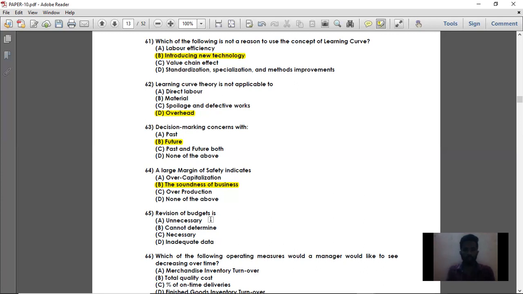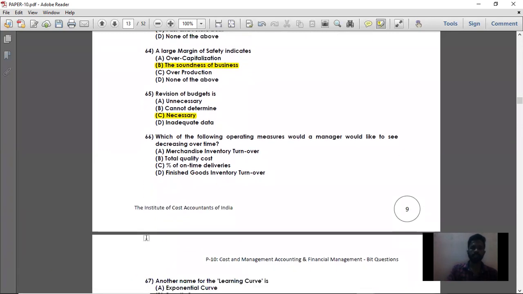After preparing the budget, if there is any change in economic conditions, or any change in organization or employees, whatever the reason behind it, there should be revision of budget. So budget should always be revised according to the circumstances. Revision of budget is necessary. So the right answer is option C.